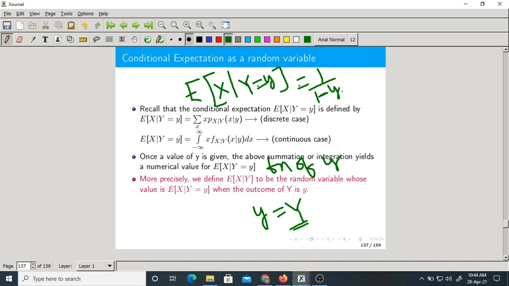In place of small y, you just substitute capital Y. Now, expectation of x given y will be equal to 1 by 1 minus capital Y. Is it okay? First find out this and replace small y with capital Y. You will get conditional expectation as a random variable. Okay.